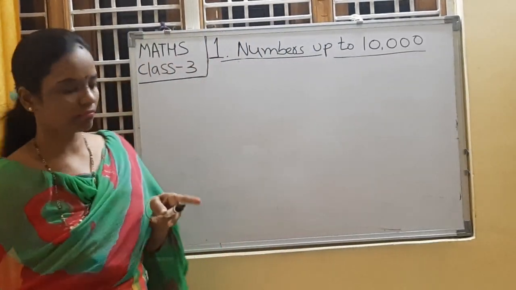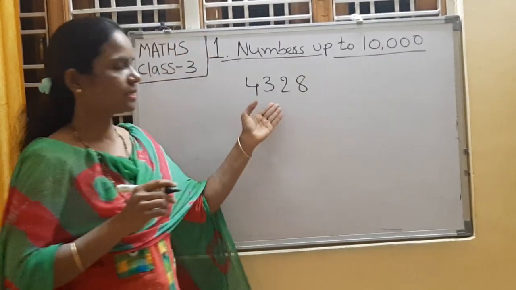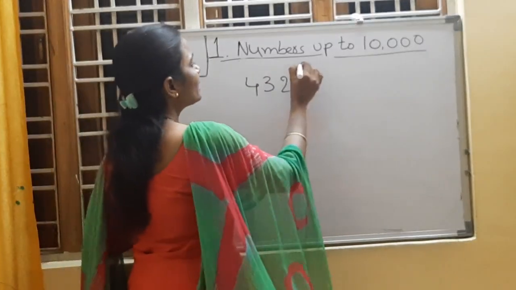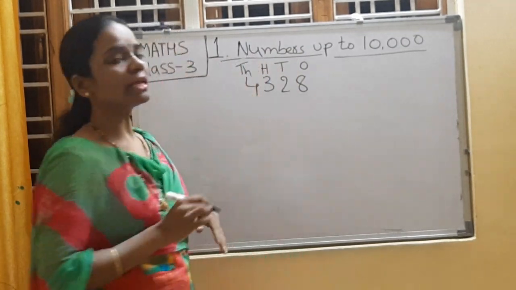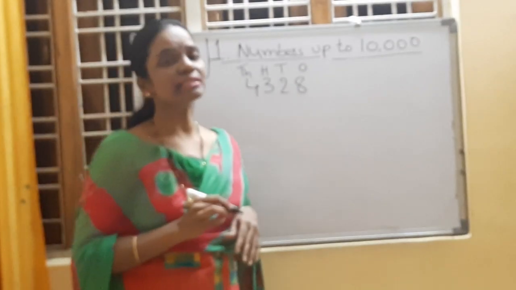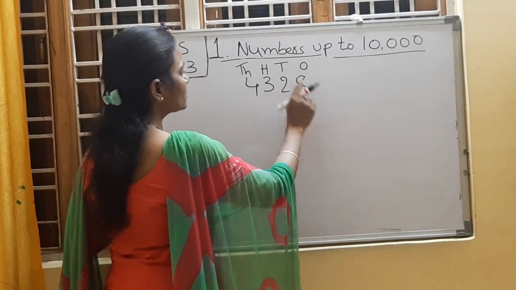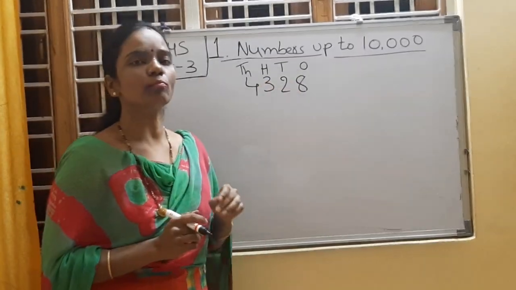Now give me a 4-digit number. 4328. It is a 4-digit number. First write down the places: ones place, tens place, hundreds place, thousands place. Read this number, children. Everyone repeat after me. It is 4328. Now I am going to represent this number using blocks.